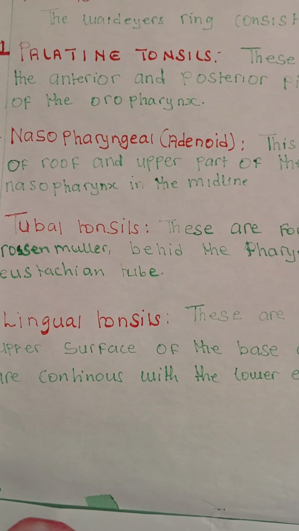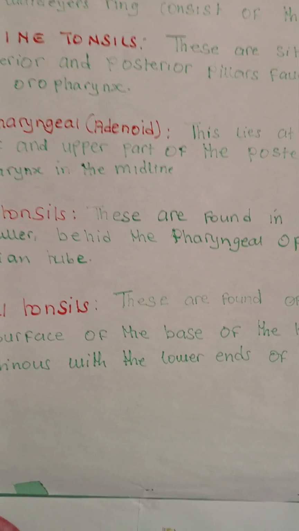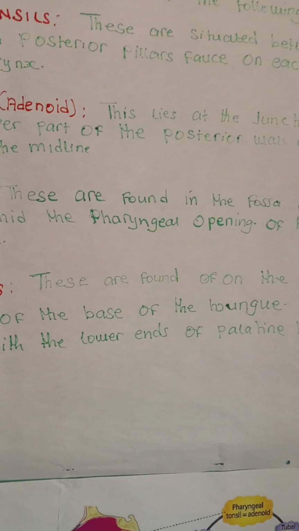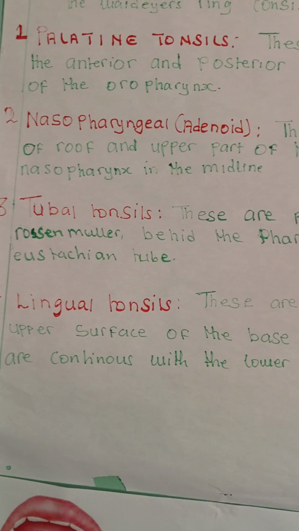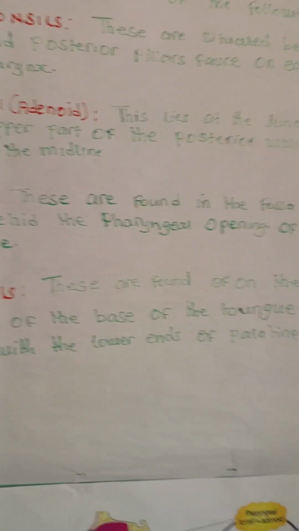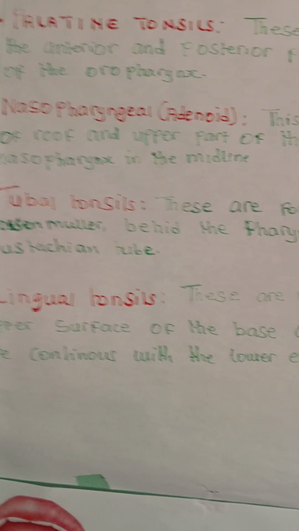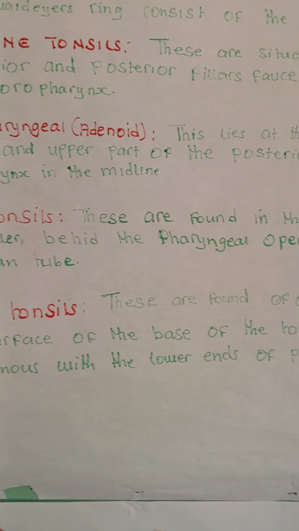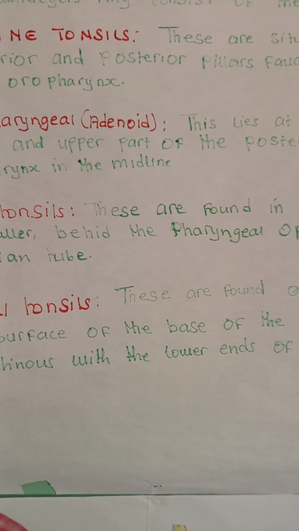Then number two, we have nasopharyngeal tonsils or the adenoid. The adenoid lies at the junction of the roof and upper part of the posterior wall of the nasopharynx in the midline. So these are adenoid or nasopharyngeal tonsils.